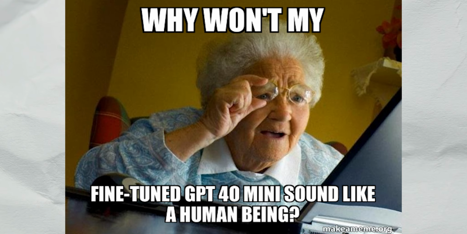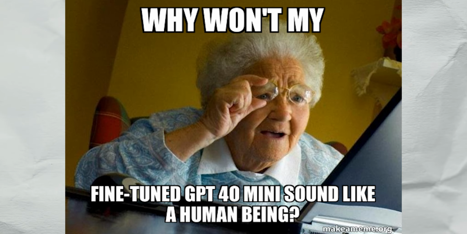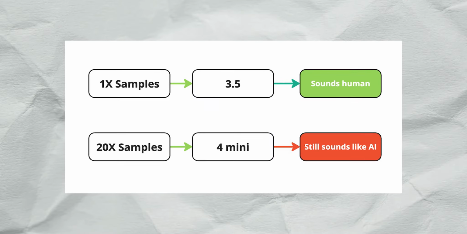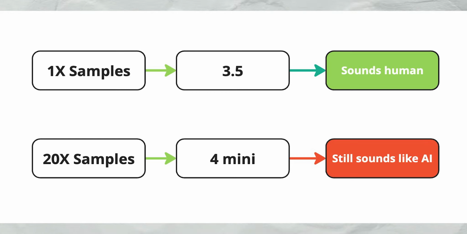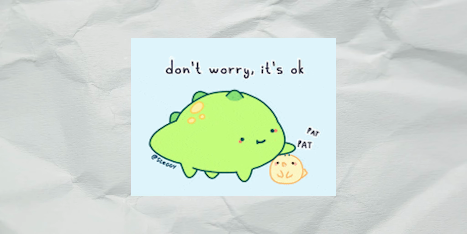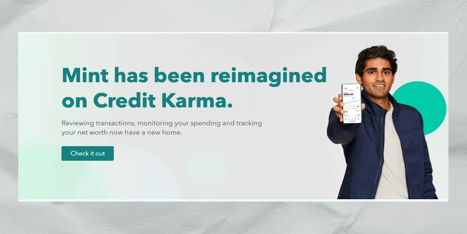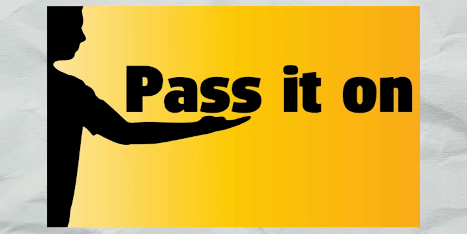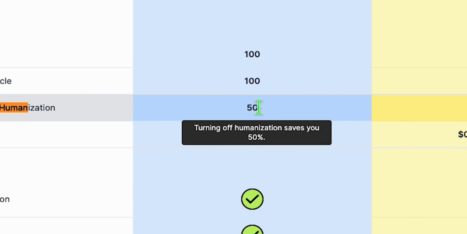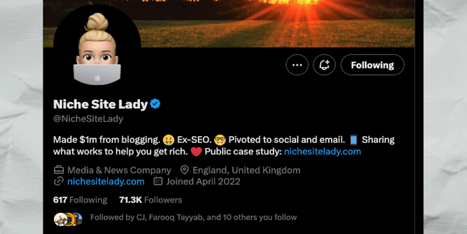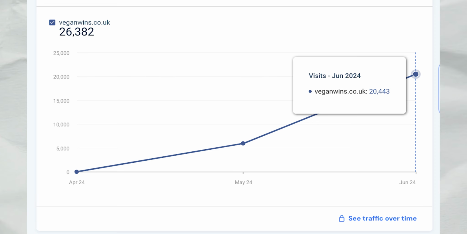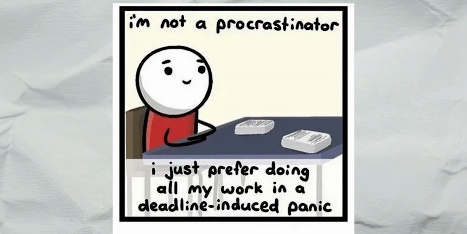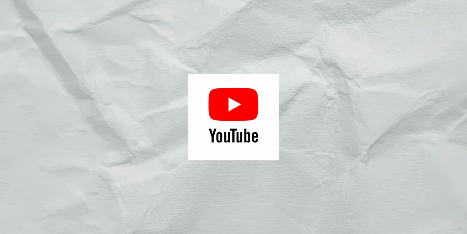I then spent a week trying to get GPT mini to sound more human, but couldn't. I even went so far as to produce 20 times more diverse writing samples than I gave ChatGPT, and it still wouldn't sound human at all. But this isn't a problem to be solved. While cost savings is nice because I can pass it on to my users, they can already turn off this AI text to human text step and save tons of money. And currently, there's many bloggers out there that do 100% AI content and still get tons of traffic. So I'll optimize this in the future. But it's not high priority because there's many more other important things to do, like make this video.